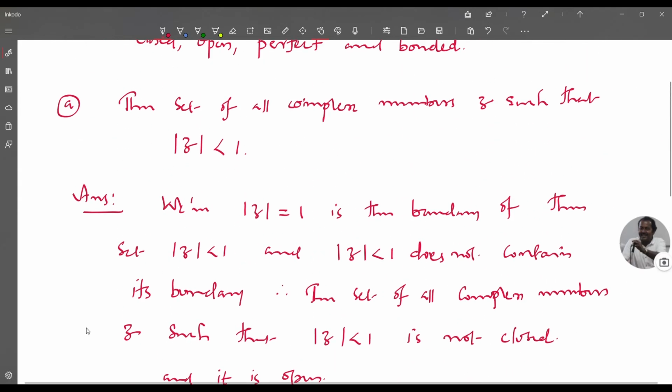So the set modulus of z less than 1 is open, not closed. Being not closed, it is not perfect, and it is bounded.